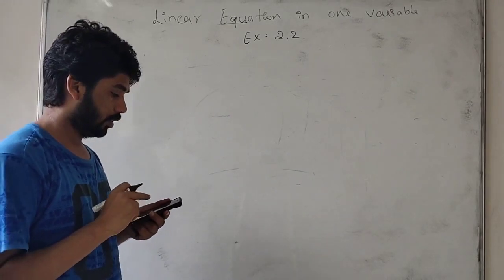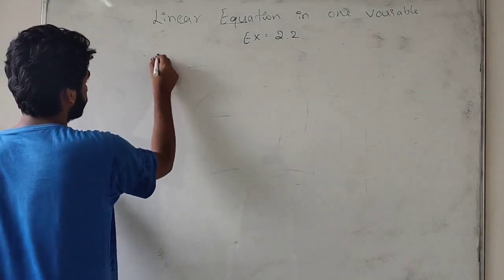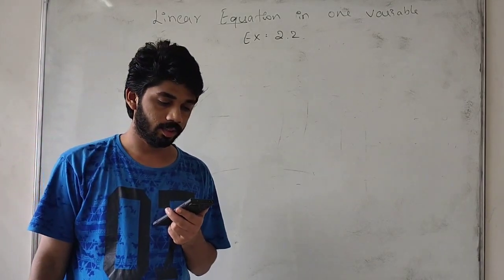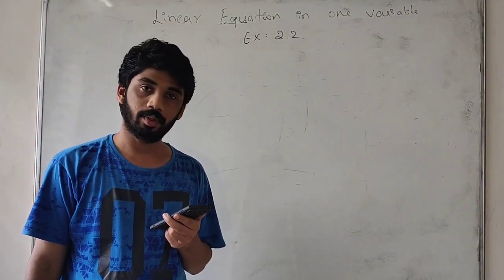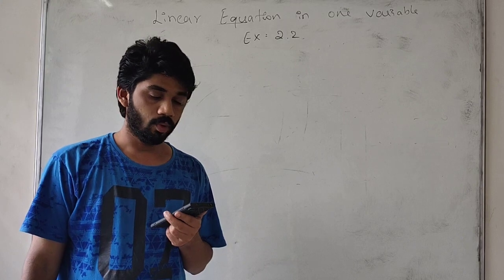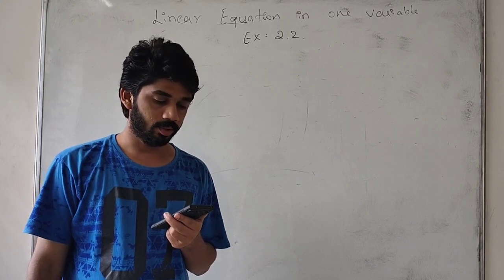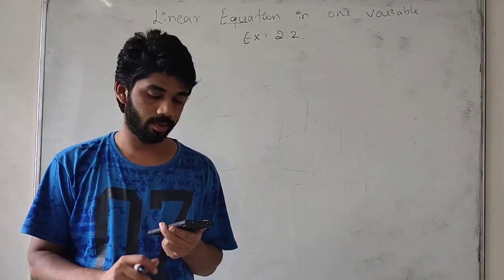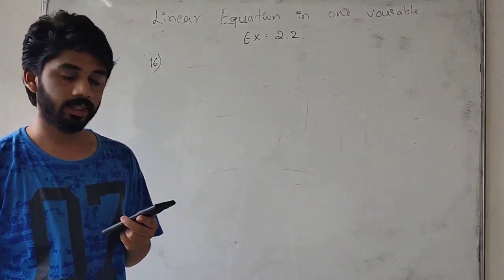Okay, the 16th one. The organizers of an essay competition decided that the winner of the competition will get 100 rupees and the loser will get 25 rupees. The total prize money distributed is 3000. We have to find the number of winners. The number of participants is 63.